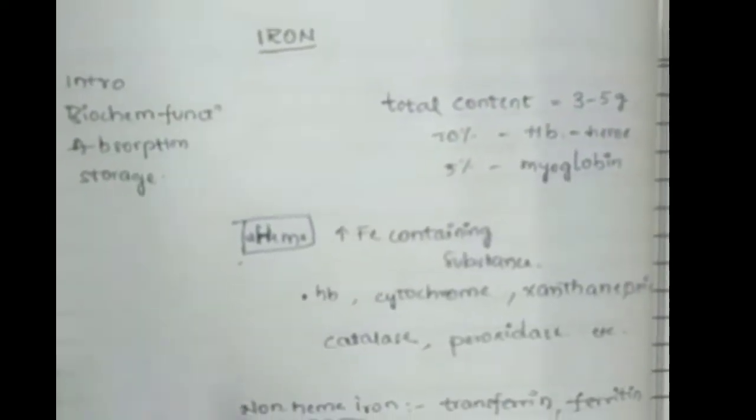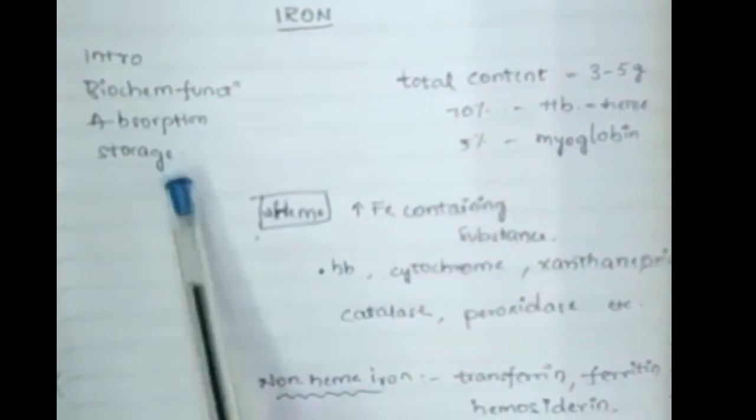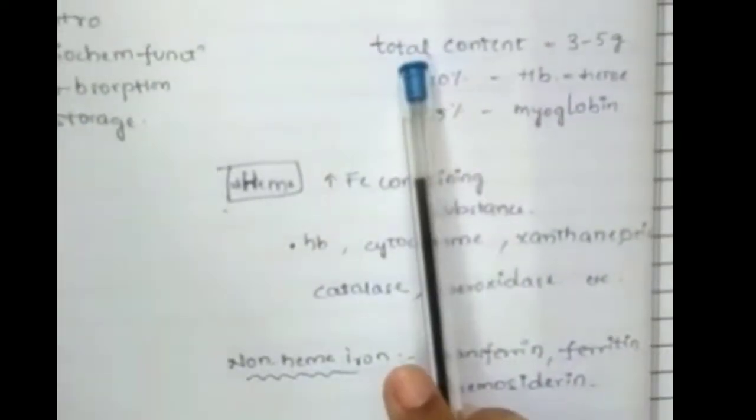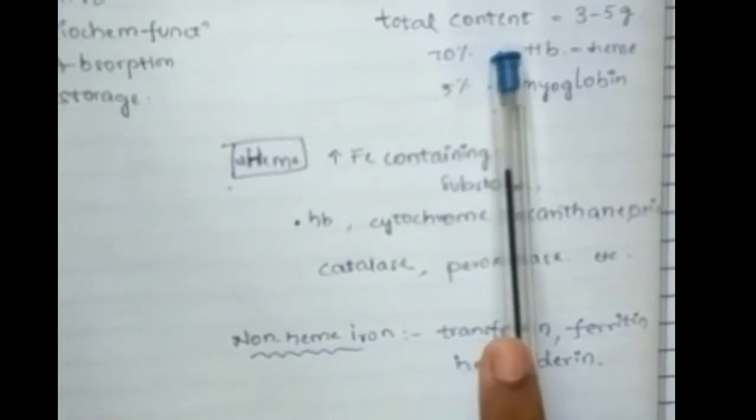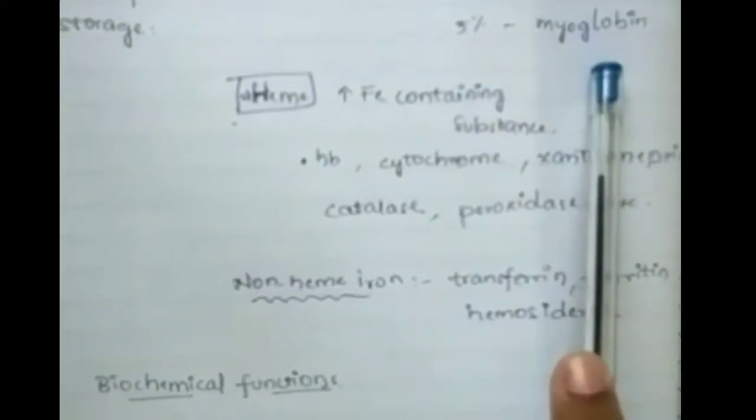Hello everyone. Today we learn about iron under the headings Introduction, Biochemical Functions, Absorption and Storage. And coming to introduction, the total content of iron in the body is 3 to 5 grams. Of this, 70% is present in the erythrocytes as a constituent of hemoglobin and 5% in the myoglobin of muscle.